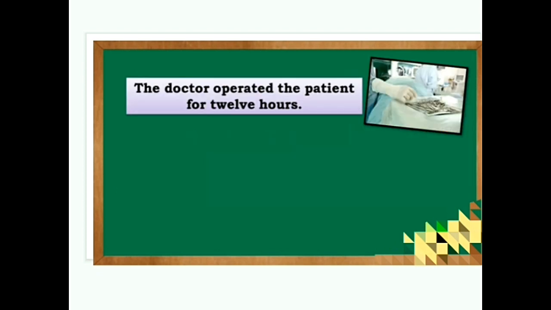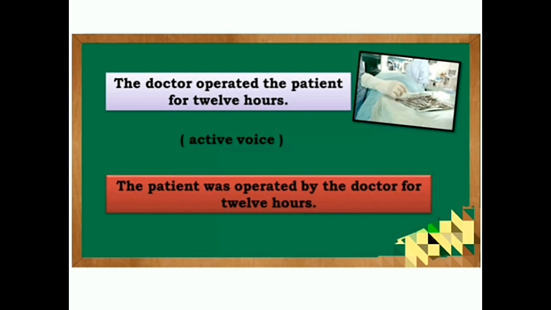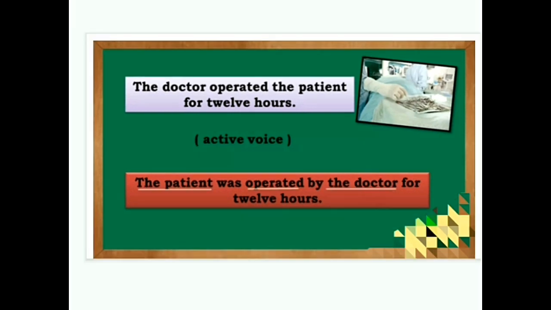In the third sentence, the doctor operated on the patient for 12 hours. So, it's 12 hours. What type of voice is this? It is active voice. Very good, Seshu. Then we change it into passive voice. The patient was operated on by the doctor for 12 hours. So the patient is the subject, operated is the verb. The doctor is the object, obviously the receiver.